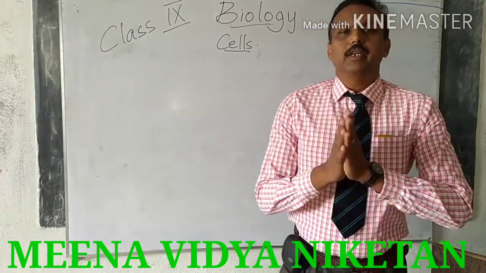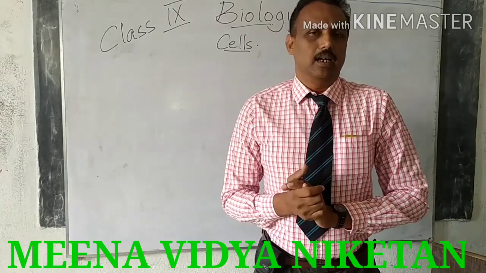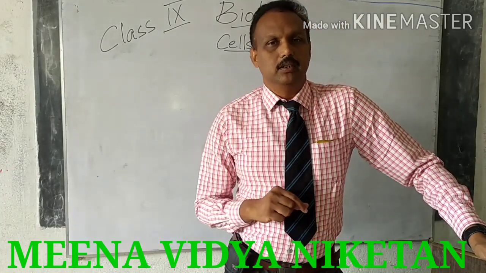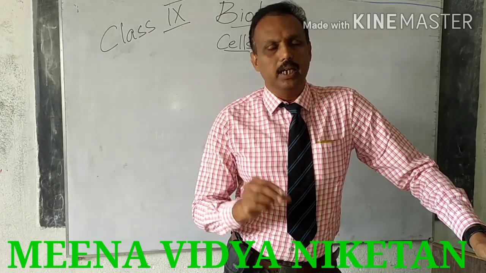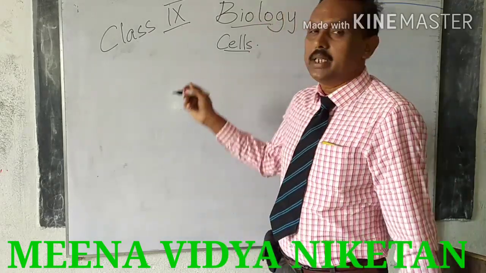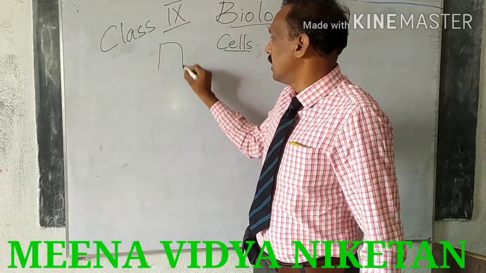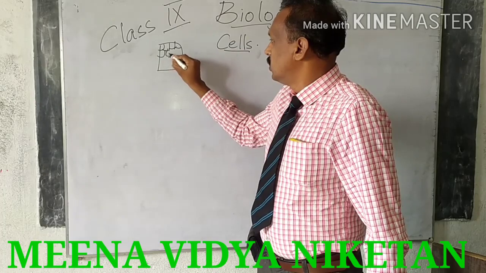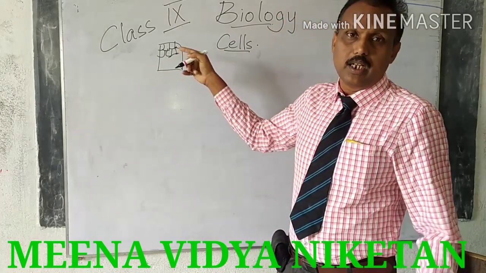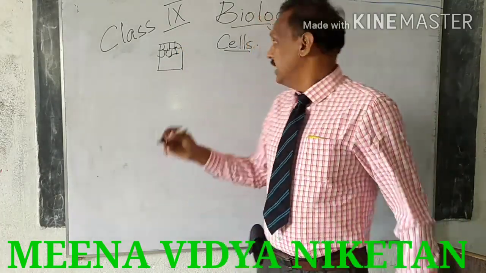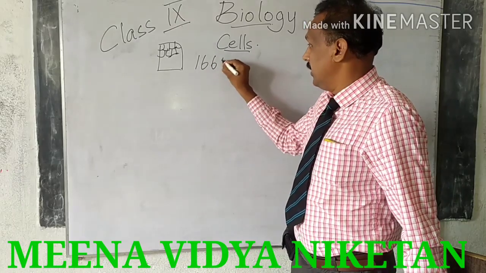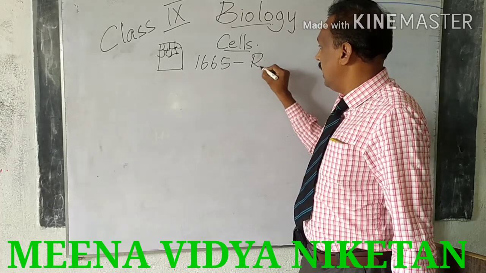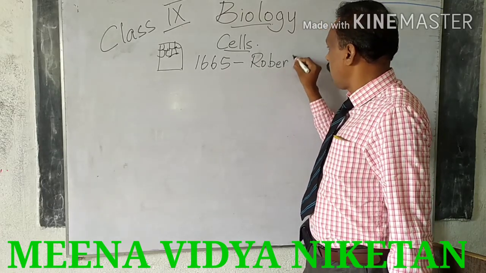So when we learn about cell, what is cell? Cell is a Latin word. It means a little room, a small room. For example, you might have seen honeycombs. Honeycombs are the places where bees make honey. So they look like this. We call it as honeycomb. In the year 1665, now it is 2020, in the year 1665, a biologist called Robert Hooke.